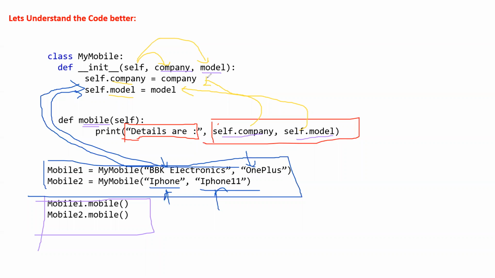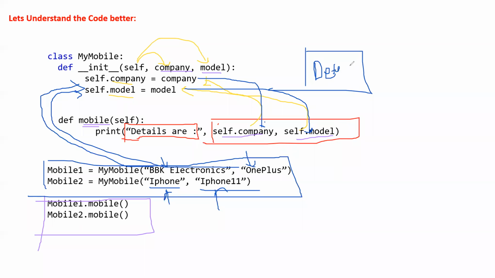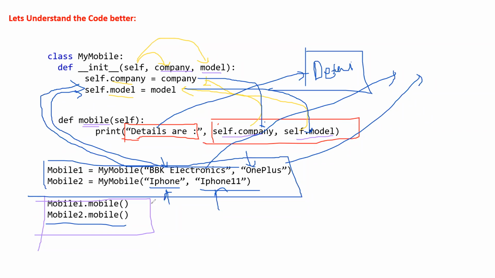And what will it do? It will pass this company here and it will pass this model here. So what will it print first? It will print first the details one, meaning this thing it will print, and then it will pass this thing, and then it will pass this thing. Correct?